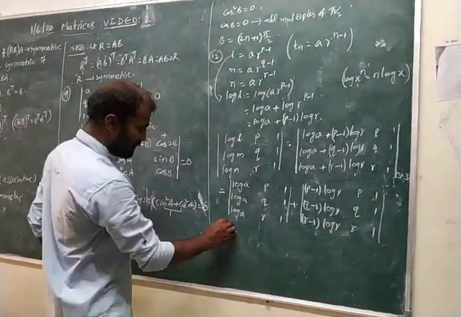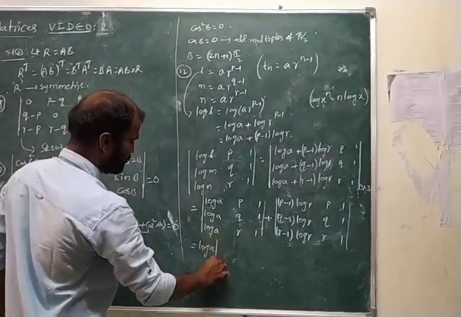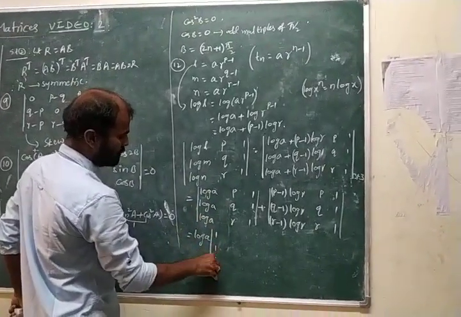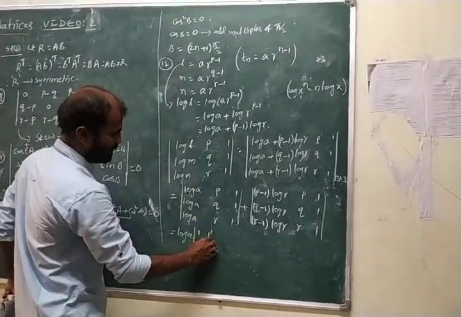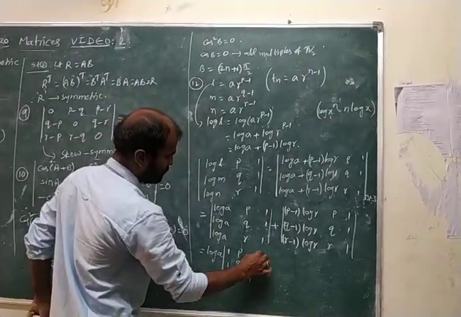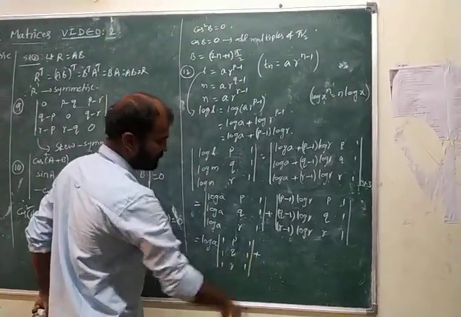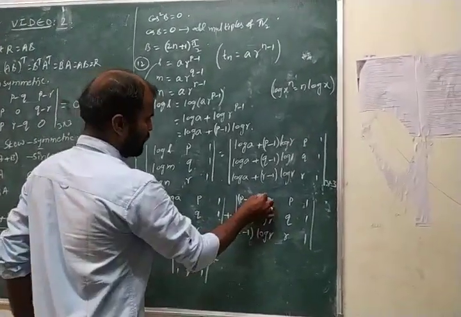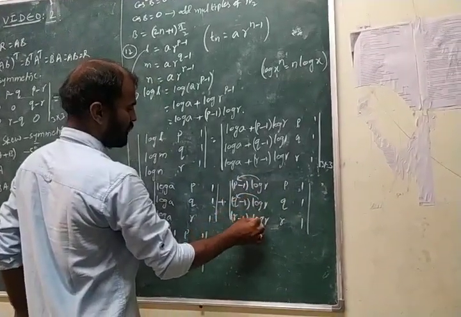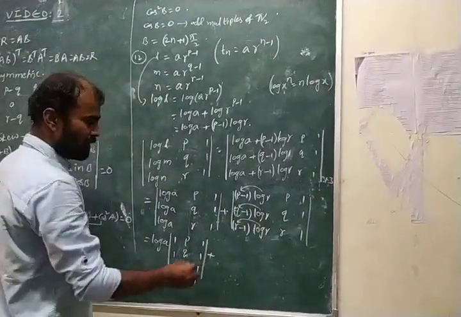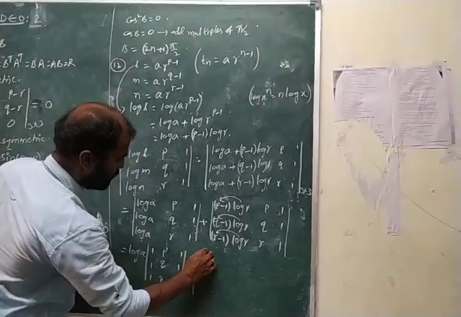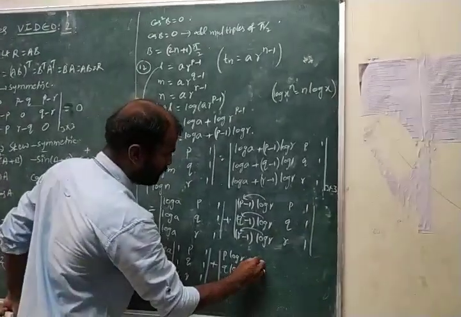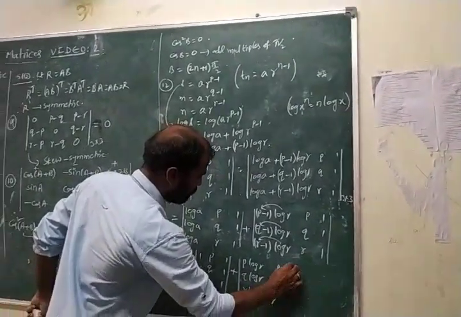In the first determinant, take log a common. What remains in the first column? Log a, log a, log a common means 1, 1, 1. So 1, p, 1; 1, q, 1; 1, r, 1. Next, in the second determinant, multiply with log r, log r, log r. By multiplying we get p into log r, q into log r, r into log r, then p, q, r and 1, 1, 1.